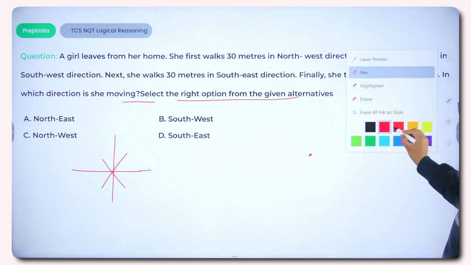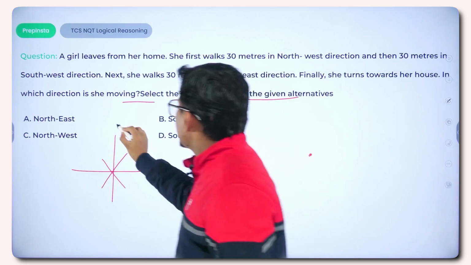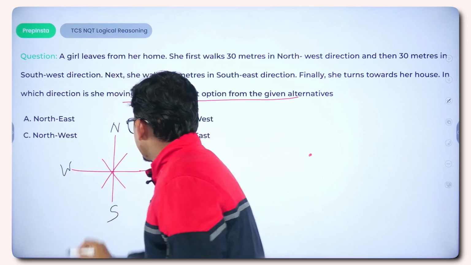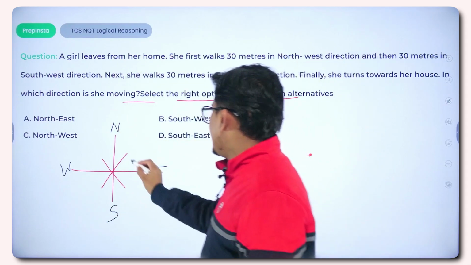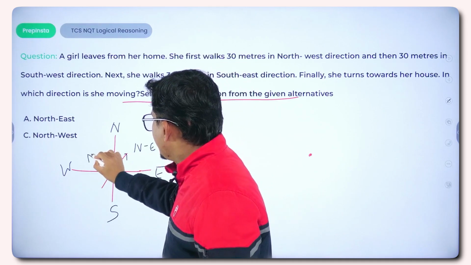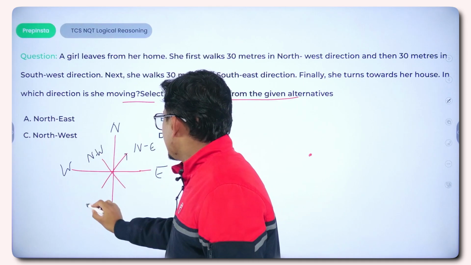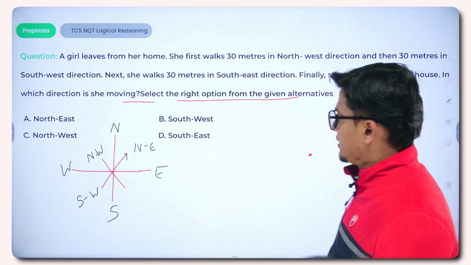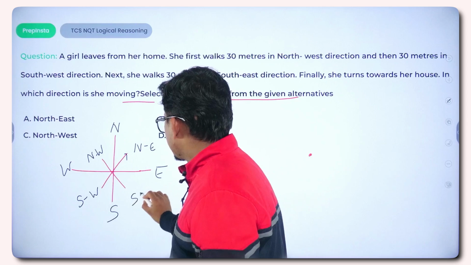Directions are particularly north, east, west, south. This is north, this is east, this is west, and this is south. The direction which is in between north and east would be northeast direction. This would be northwest direction. This would be southwest direction, and the direction which is in between south and east would be southeast direction.